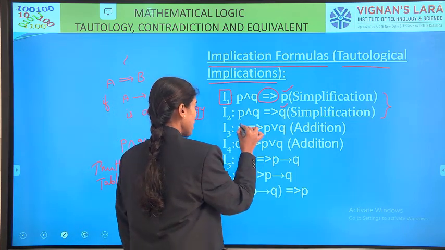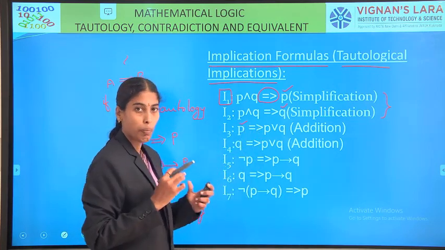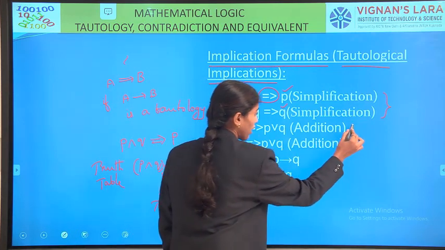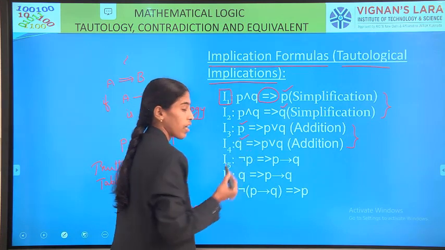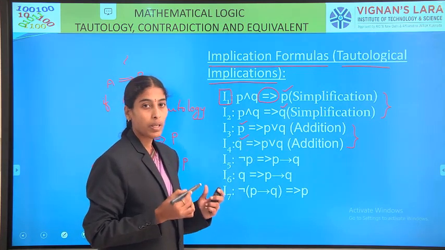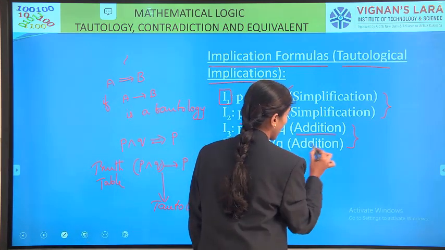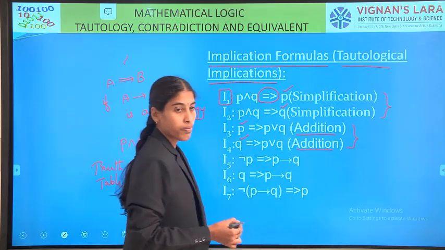Next, if P is available, only we have P, then we can write P or Q. Otherwise, if only Q is available, then we can write P or Q. This is called addition. Right?